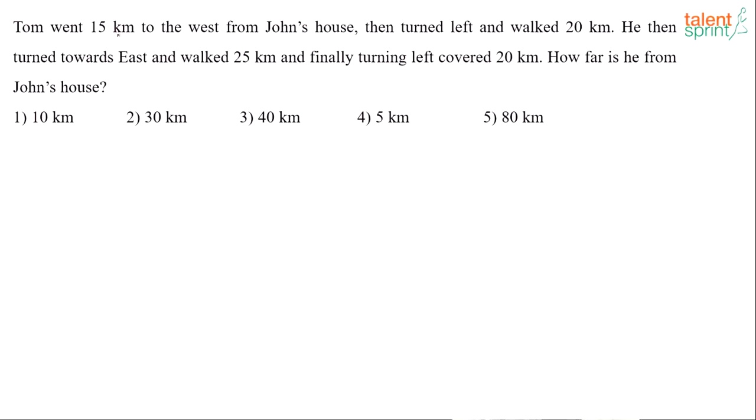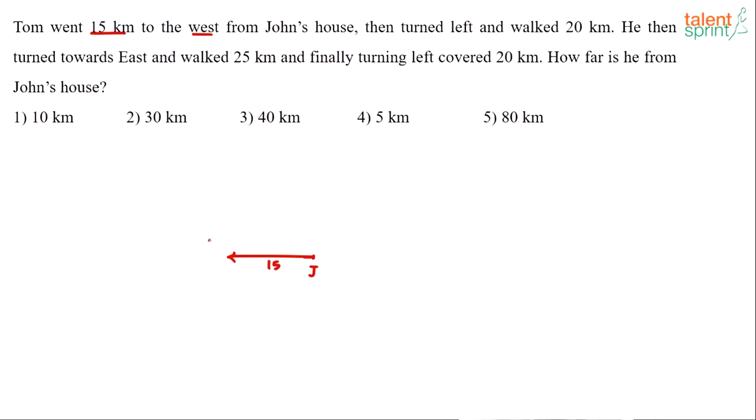It says Tom went 15 kilometers to the west from John's house. Let's say this is John's house, the starting point. So Tom went 15 kilometers to the west, which would mean in this direction. So Tom has gone 15 kilometers in the west direction.